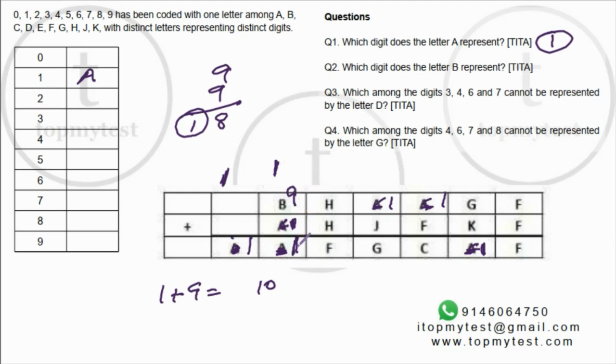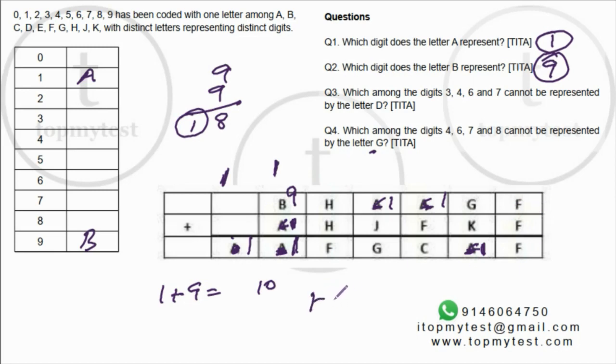So you'll put 1 here and 1 here. So B has to be 9. That also is done. Right. B is 9. That is done. Okay. That makes it easy. Okay. Let's see what else we can see. We need to figure out G and D. Okay. Let's look at F.